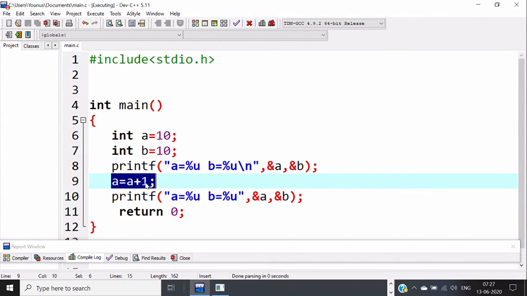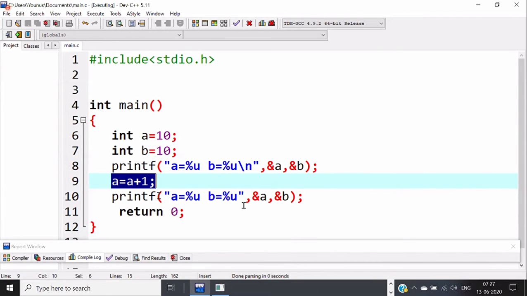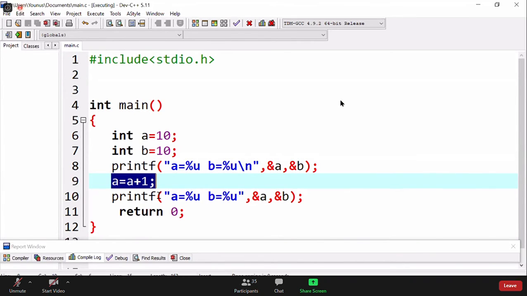Understood, everyone? Let me wait here and see for any questions. Please ask if you have any question regarding this particular code. Yeah, thank you, Satyam.